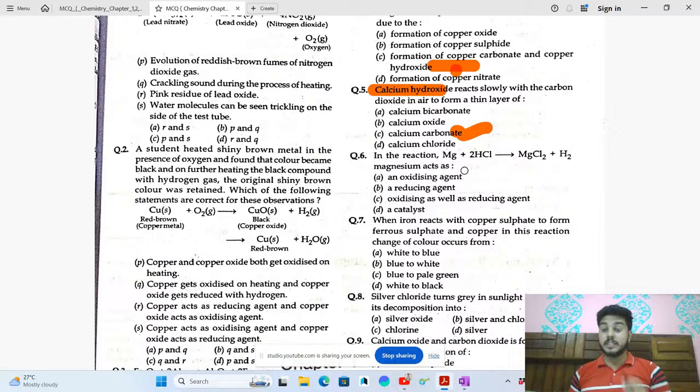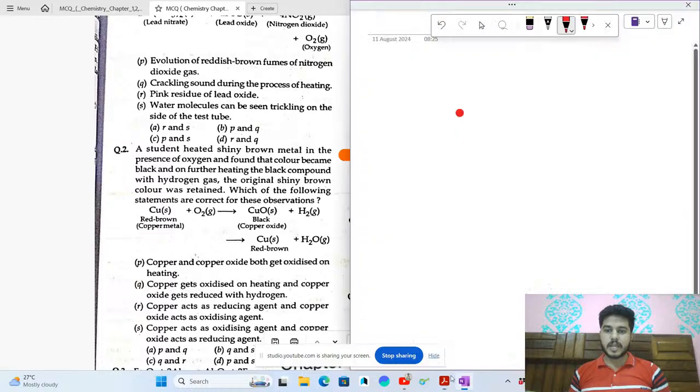Magnesium acts as, this question is very interesting, and many of you, when I gave this PDF to you all, you asked the question that what is this? Means we are not seeing any type of oxygen here, we only see hydrogen. So this is a very good question, but the thing is, it is a little bit higher, means it could be done with the concept of oxidation number only. Okay, so see here the oxidation number of magnesium, I'm writing this reaction here.